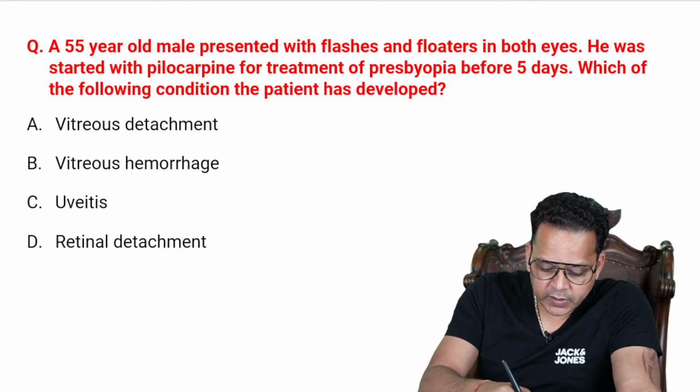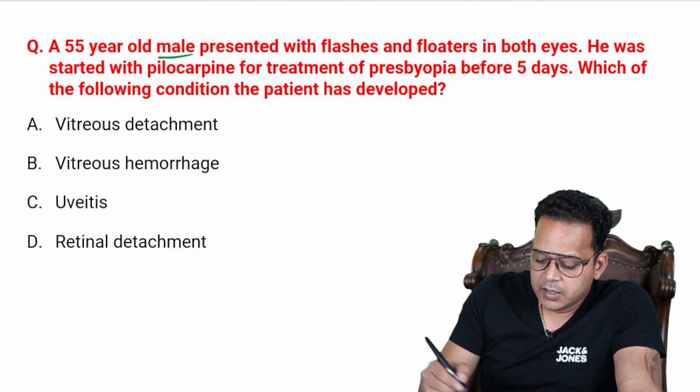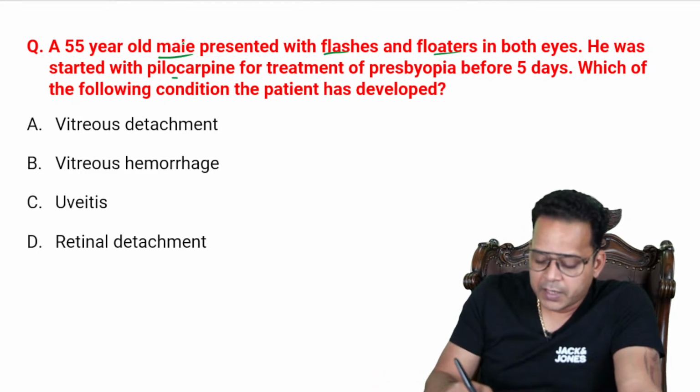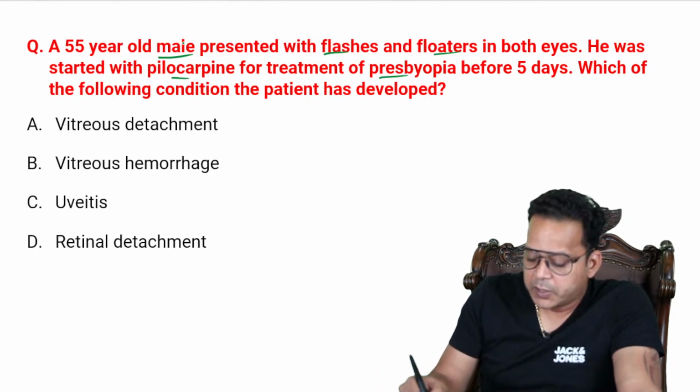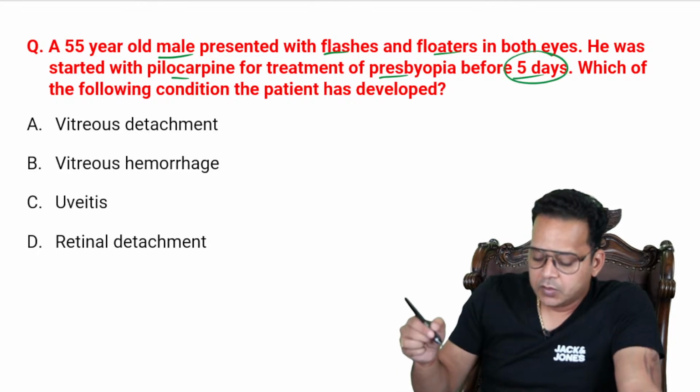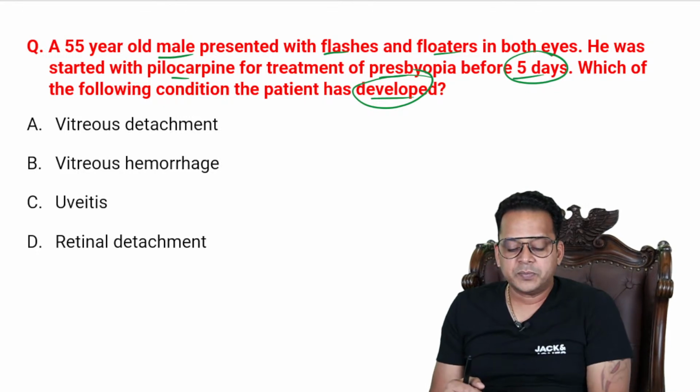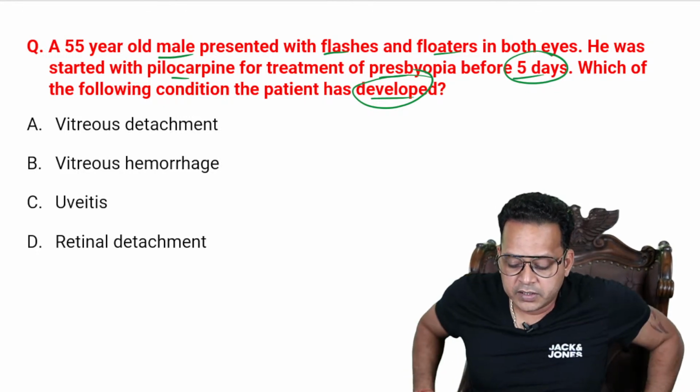All right, look at this: a 55-year-old male presented with flashes and floaters in both eyes. He was started on pilocarpine for treatment of presbyopia 5 days before. Which of the following conditions has the patient developed? Vitreous detachment, vitreous hemorrhage, uveitis, retinal detachment.